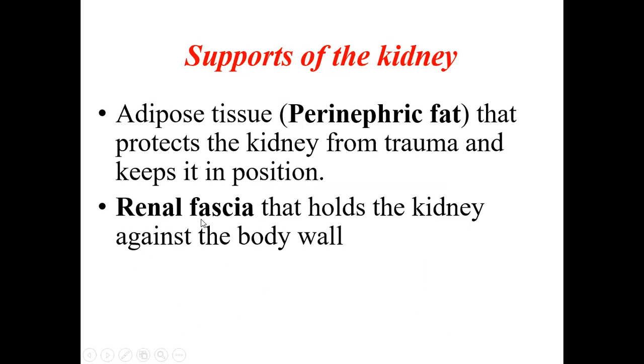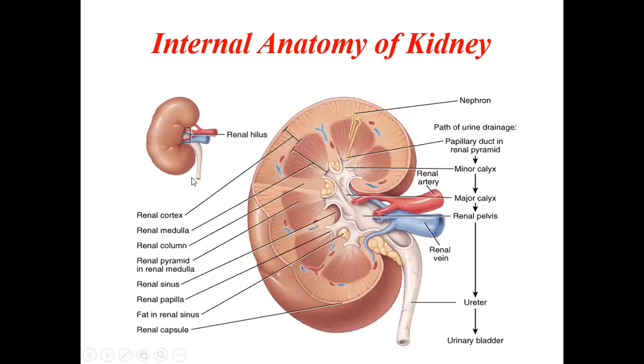Then outside that, there is a fascia called the renal fascia that holds the kidney against the body wall. So around the kidney there will be fat called perinephric fat, and outside that will be the renal fascia. Now coming to the internal structure of the kidney, if you cut a section and see under the naked eye, you can see some important structures.